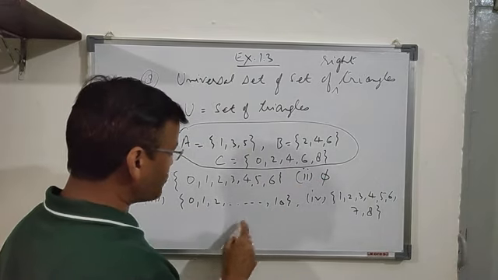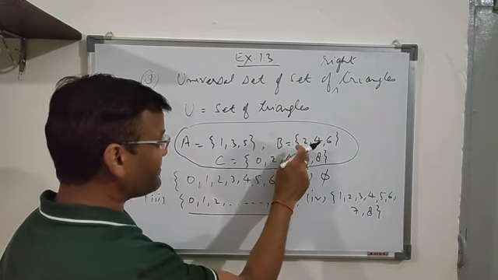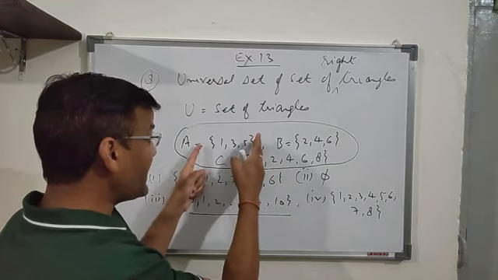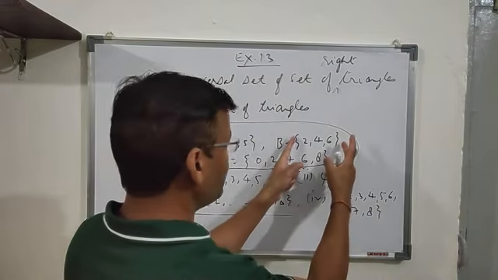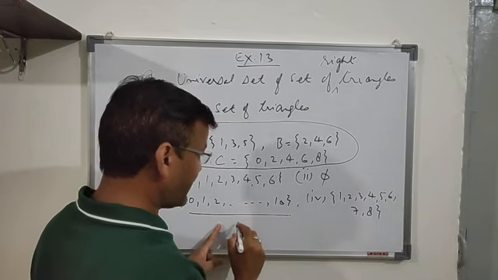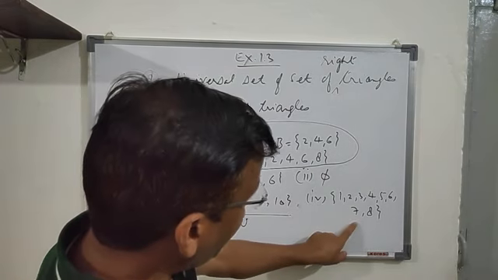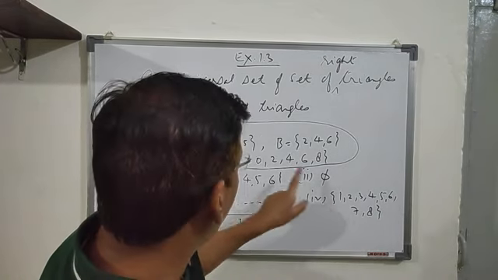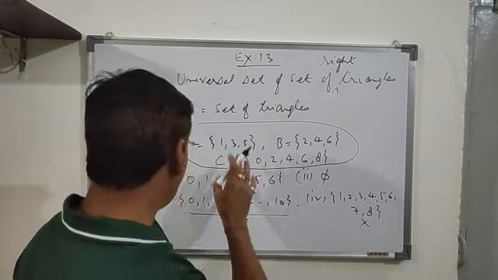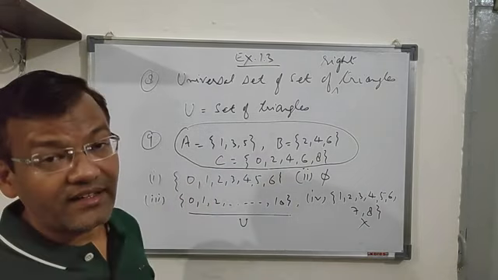Now if I see this one, this set will include A as well as B as well as C. All the elements of set A, all the elements of set B, and all the elements of set C will be there in this set. So this can be taken as the universal set. Now let's come to the last one. 0 is not there in it because 0 is there in set C, so this cannot be the universal set. So only for this question, this is the universal set of these sets under consideration.